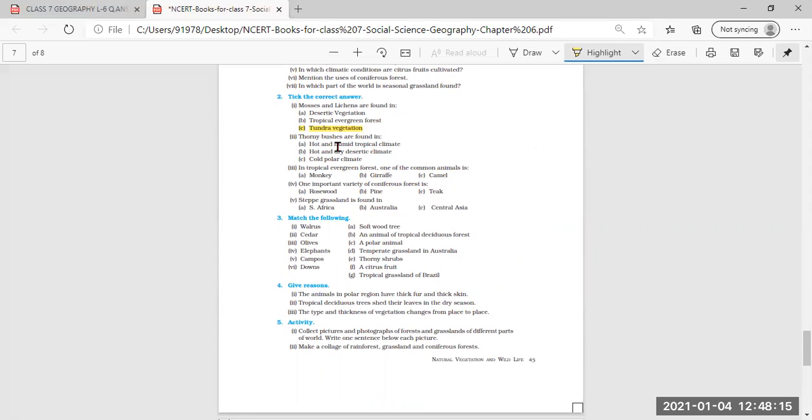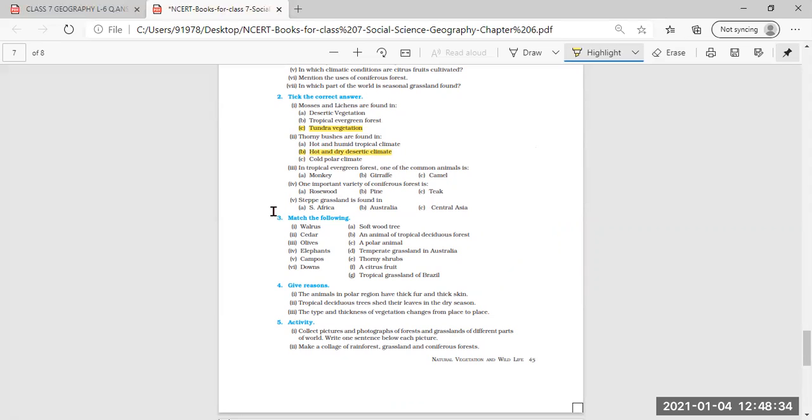You can mark here C. Tundra vegetation will be the correct answer. Then, thorny bushes are found in, where are thorny bushes found in? B will be the correct answer. Hot and dry desertic climate. B will be the correct answer.